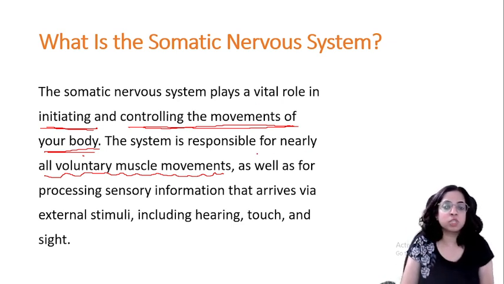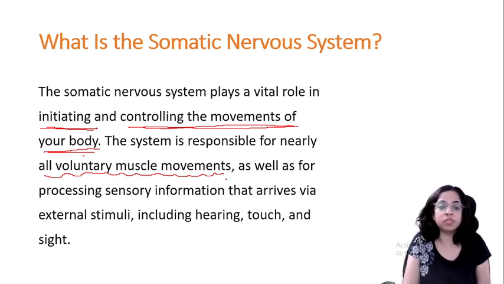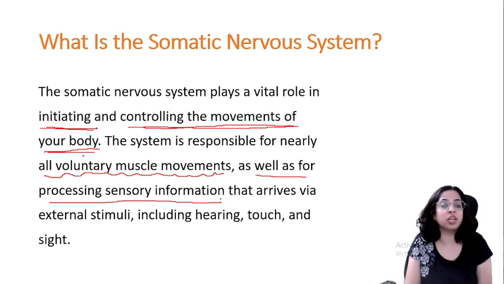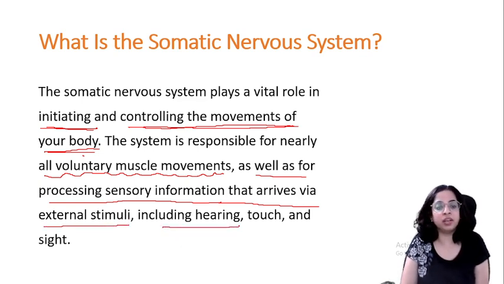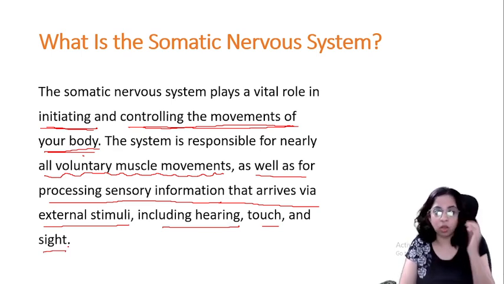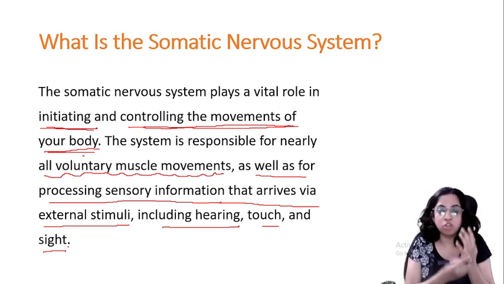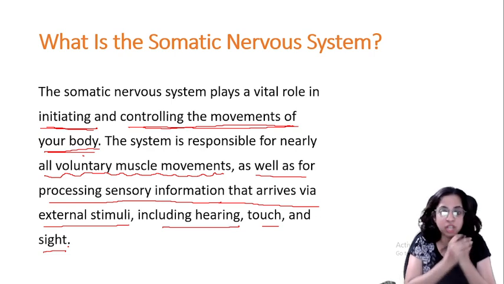This system is responsible for nearly all the voluntary muscle movements as well as for processing sensory information, which arrives via the external stimuli, including hearing, touch and sight. So whenever we hear something or touch something, these are the sensory information which is arriving.